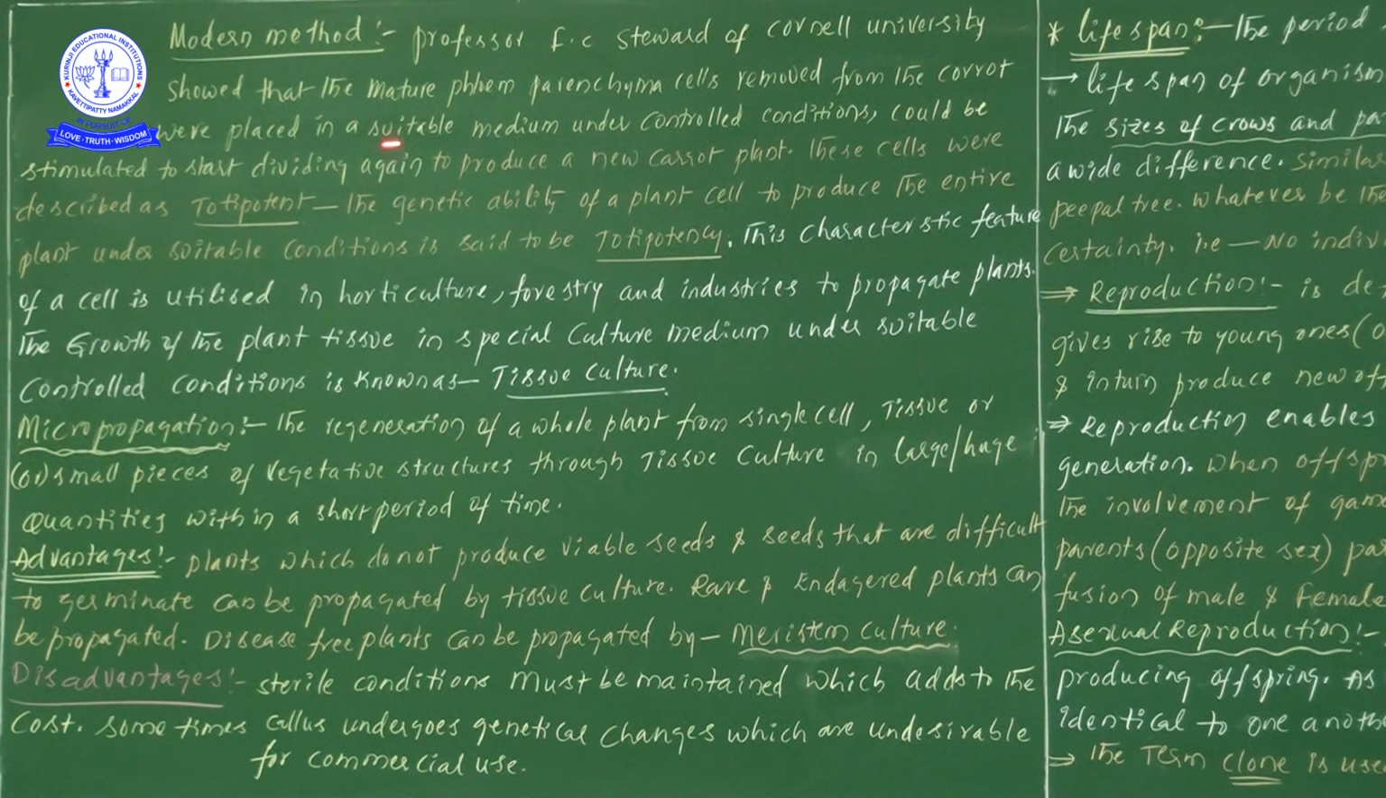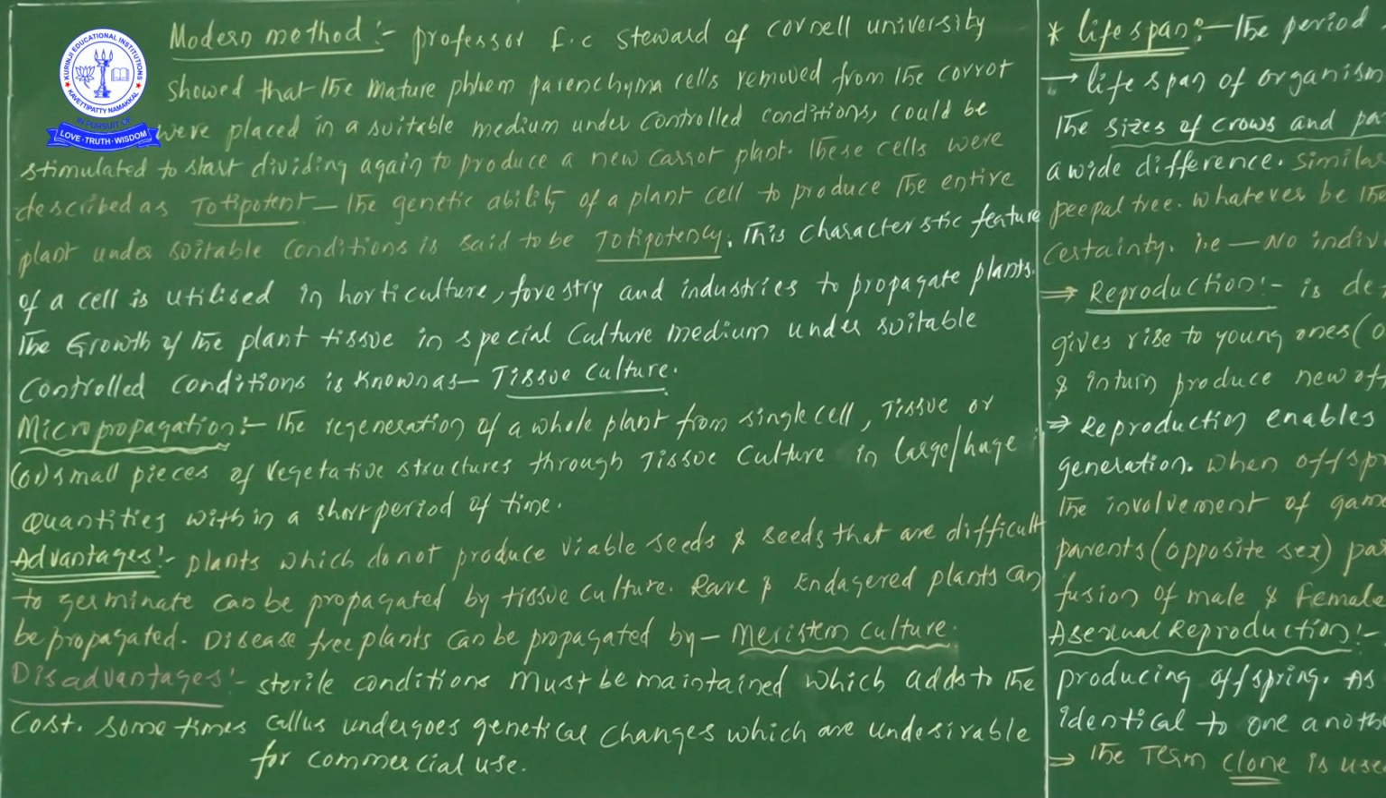So this professor started the experiment by taking phloem parenchymatous cells. When he placed these cells in a nutrient medium, a suitable medium that contains nutrients, under controlled conditions, meaning in vitro conditions, the cells could be stimulated. When we provide optimum conditions for the growth of the plant, the cells could be stimulated to start dividing again and again to produce a new carrot plant.